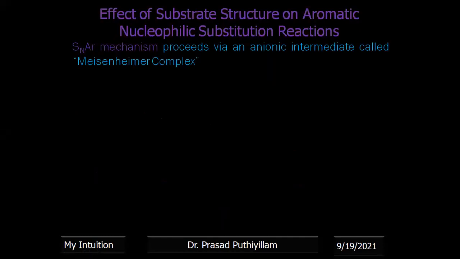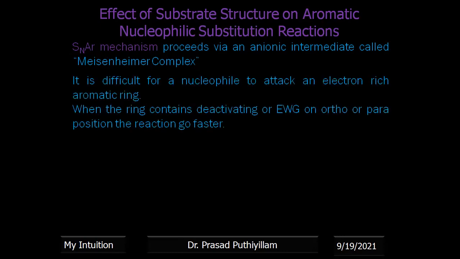In the SNAr mechanism, we know there are 4 different mechanisms of aromatic nucleophilic substitution, which were explained in my previous video. The SNAr mechanism proceeds via an anionic intermediate, which we call the Meisenheimer complex. It is difficult for a nucleophile to attack the electron-rich aromatic ring, but if it contains an electron withdrawing group at the ortho and para positions, the reaction can proceed at a fast rate. I am representing that here, taking benzene as the example, having a leaving group as well as an electron withdrawing group attached at the ortho position.